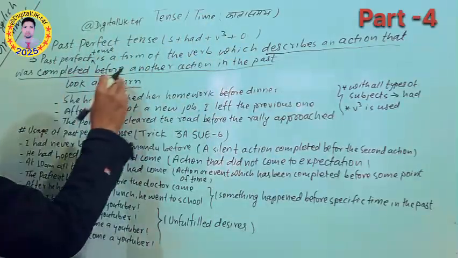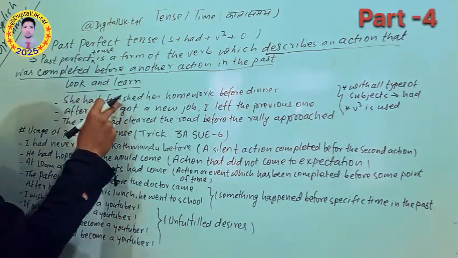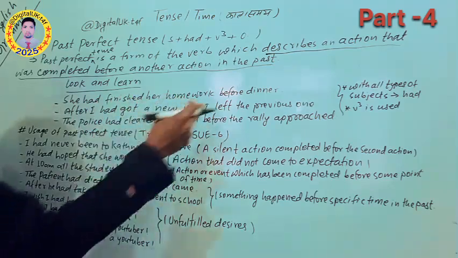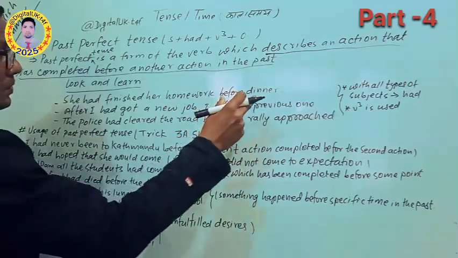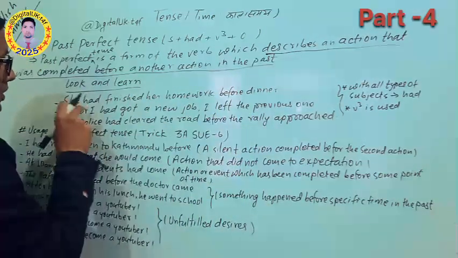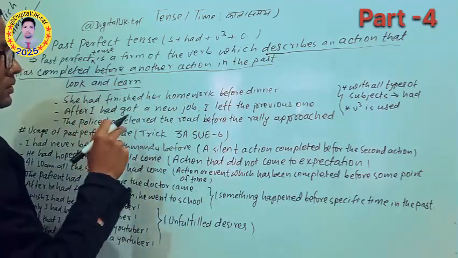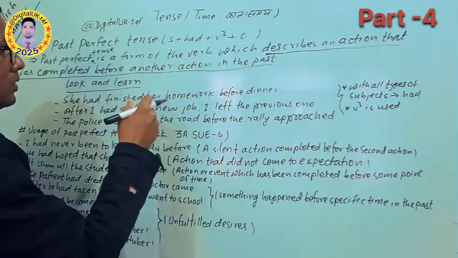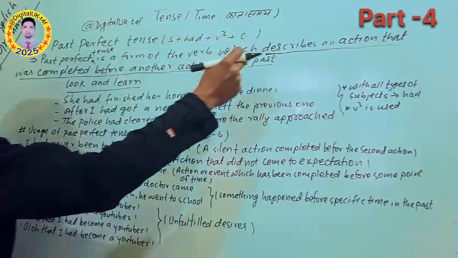Action that was completed before another action in the past. Just look here: She had finished her homework before dinner. Here you can see "before dinner" is telling us the time. So what is the completed action? Finished her homework. And when was the homework finished? Before dinner.